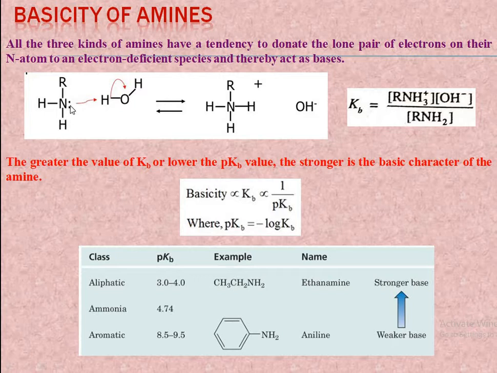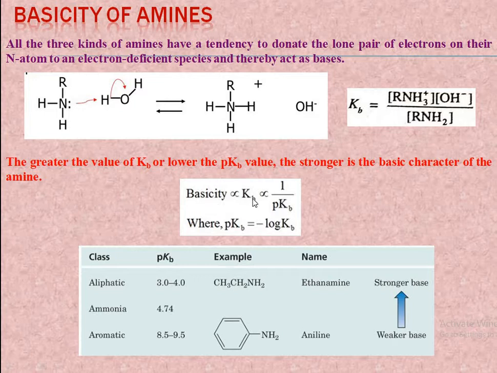Here, the lone pair of electrons present on the nitrogen atom is being donated to the water, and it gives RNH3+ and OH-. Now the equilibrium constant for this reaction can be written as Kb, where Kb is known as the basicity constant. It is equal to the product of molar concentrations of RNH3+ and OH- divided by the molar concentration of RNH2.